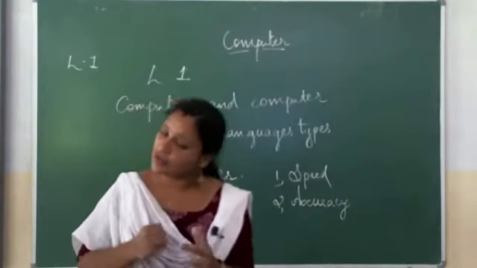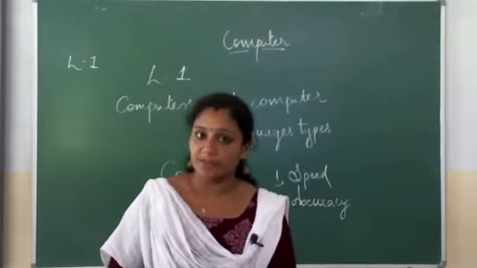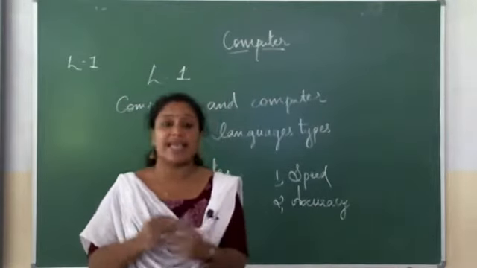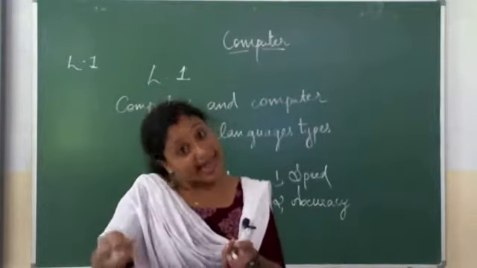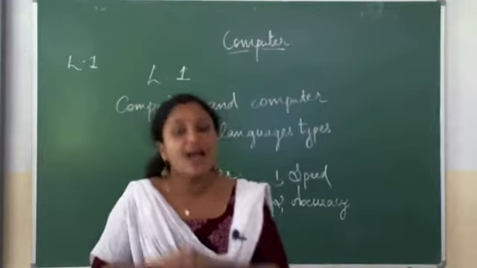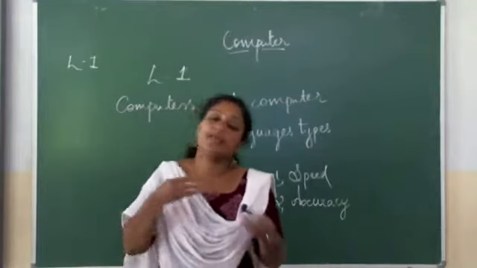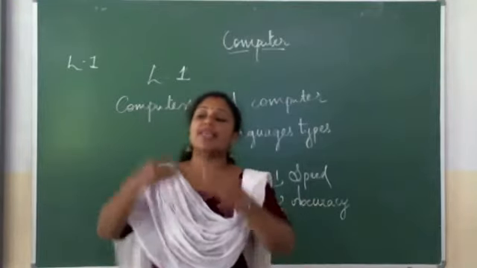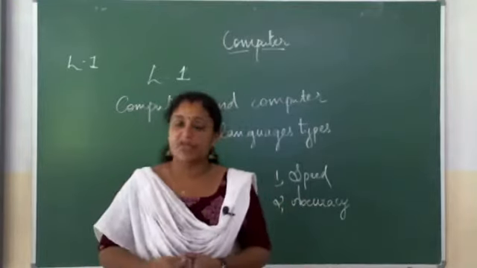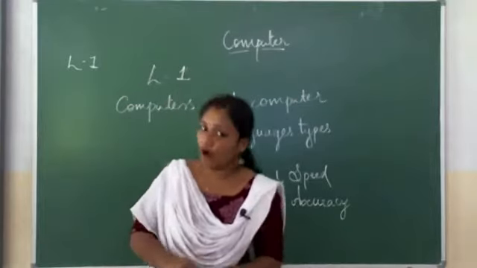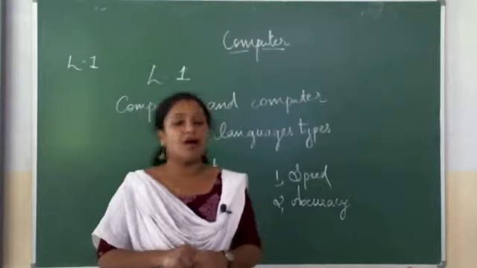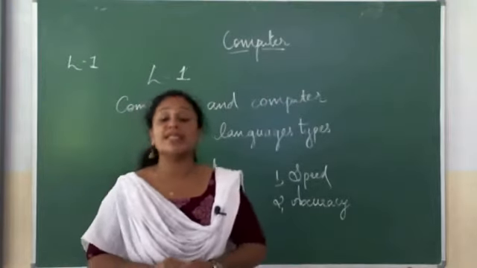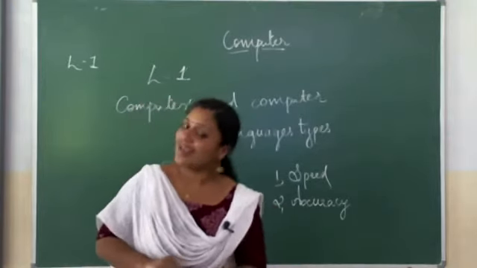A computer is an electronic device which can hold a very large amount of data, and also we can access the data from the memory area whenever we need, or we can process the data and we can again save it there. So all these operations can be performed using a single machine called computer. Okay, so these are the major characteristics of a computer.